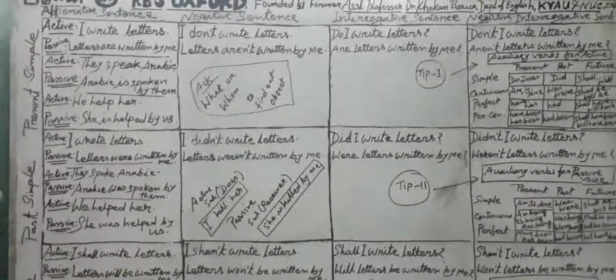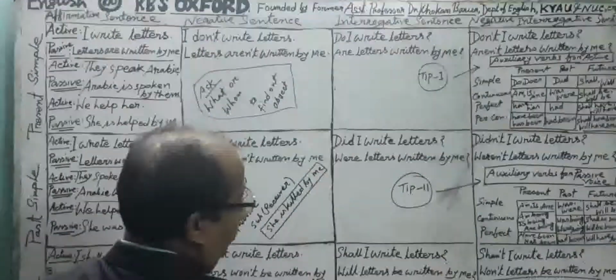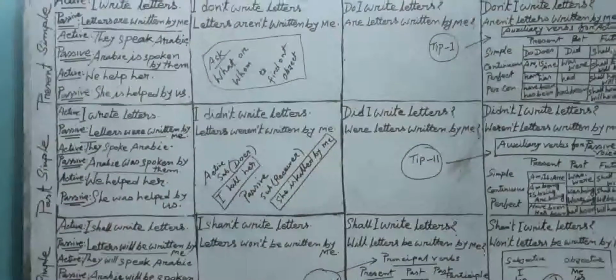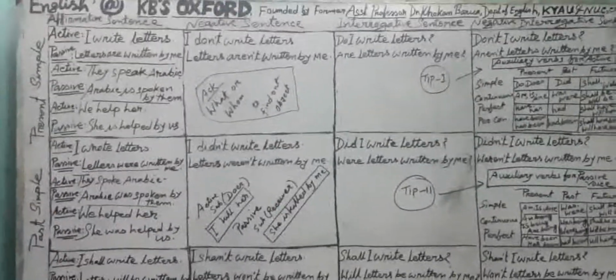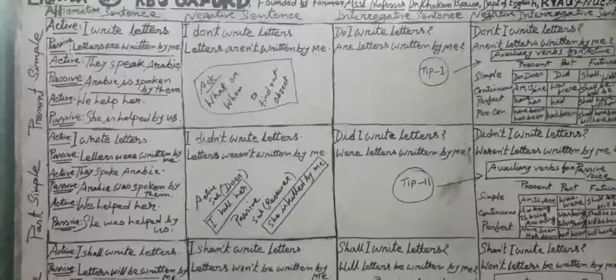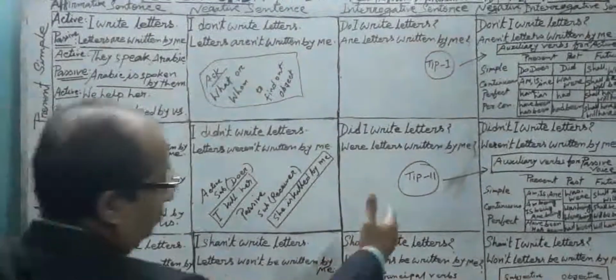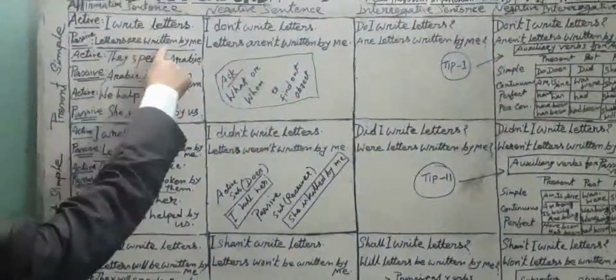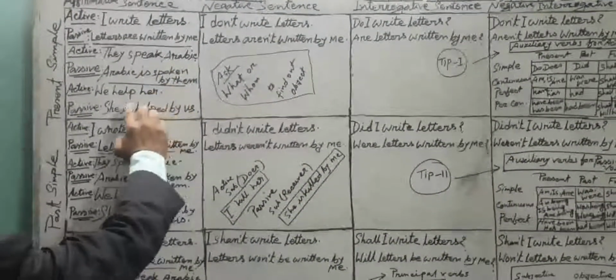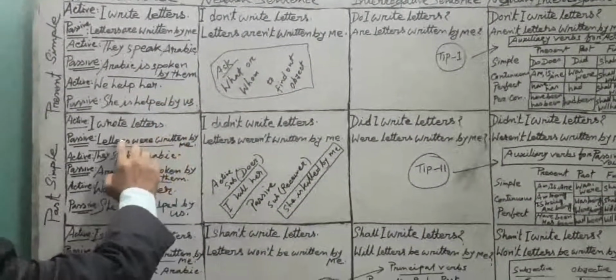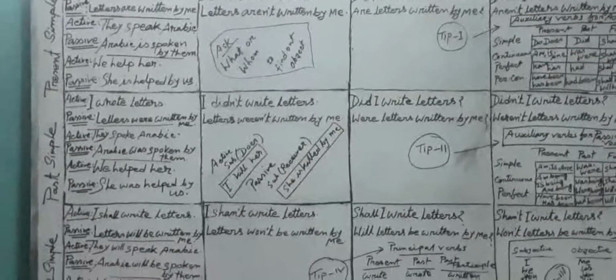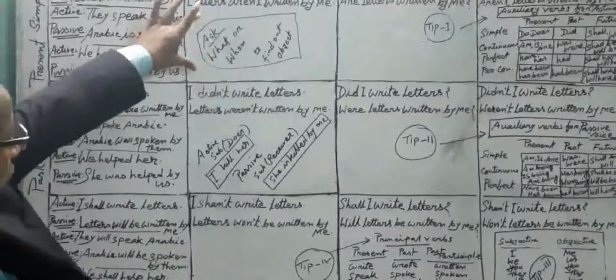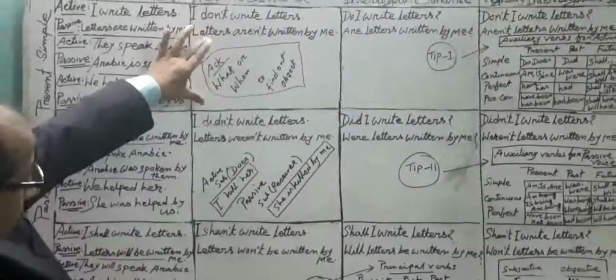Among all the verbs, the past participle is important because whatever the tense is, for passive voice the main verb always must be in past participle form. And I have used here, you see, for write, written, for speak, spoken, for help, helped. Okay, that's all.